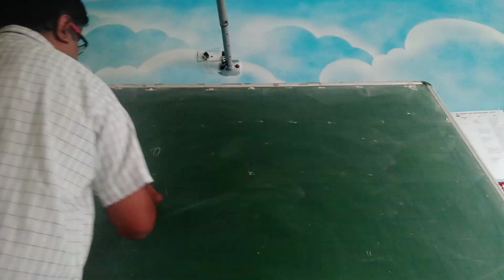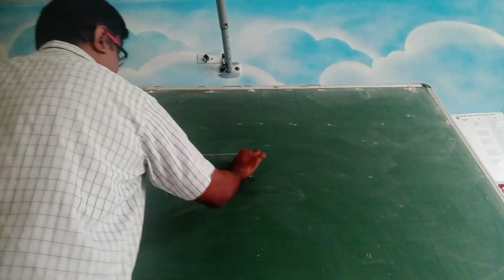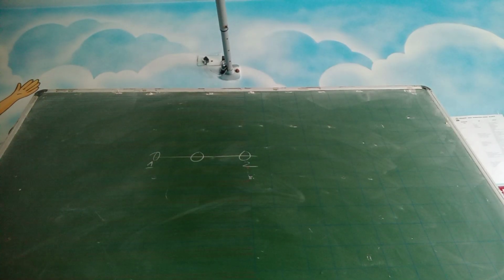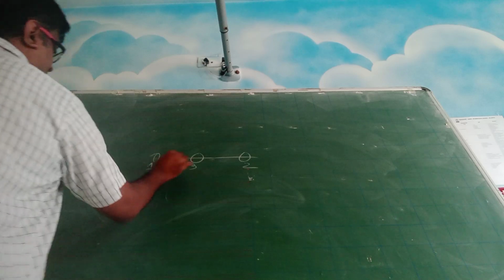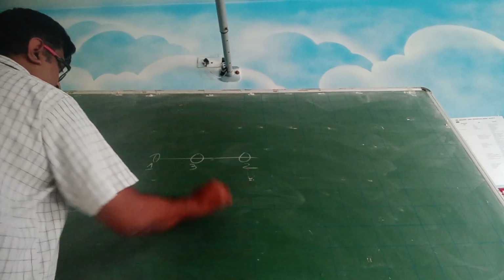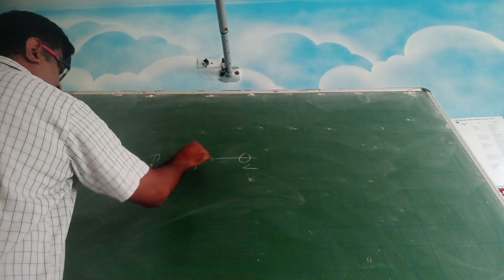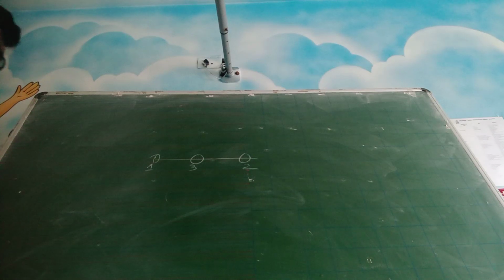Let me give you another scenario. Suppose there is a mass here, there is another mass here. I connect this with a line. This is mass 1 and this is mass 2. I put another mass in between mass 1 and mass 2. Now, between 1 and 3 you have a gravitational force. Between 3 and 2 you have a gravitational force. Because I put one mass here, will the gravitational force of 1 and 2 be affected?